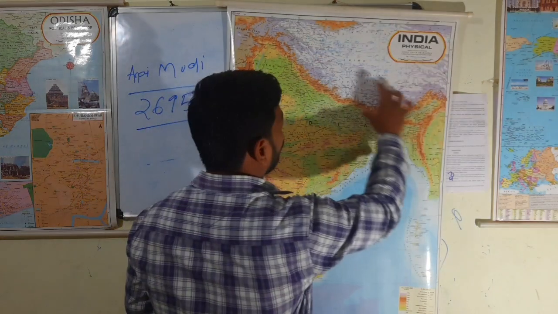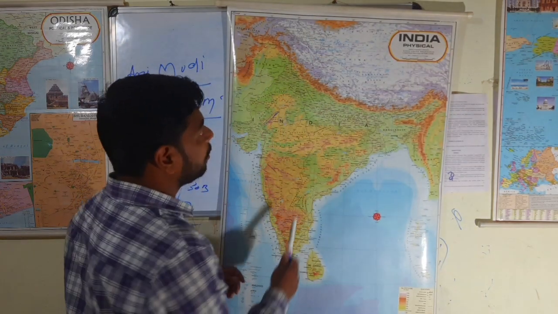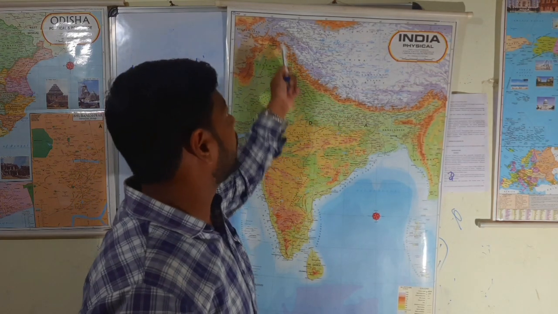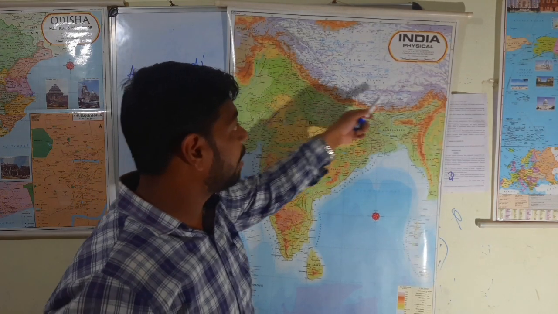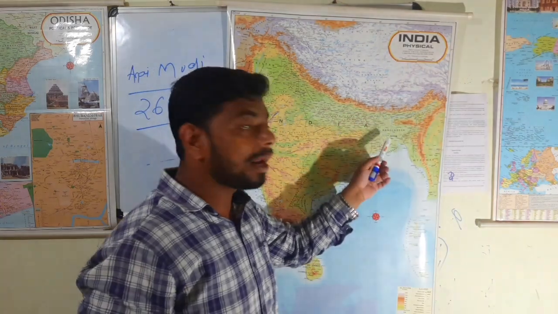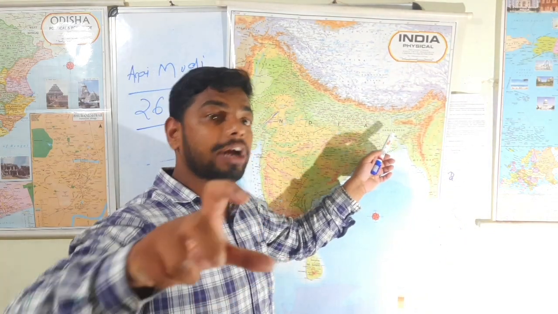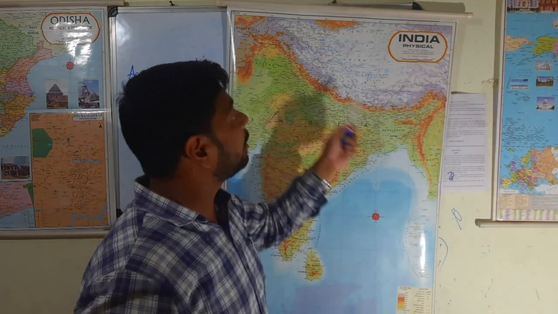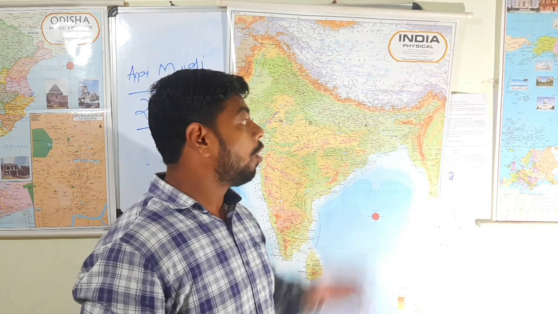It is located in the northernmost part of our country, and it also extends towards certain parts of Pakistan, Afghanistan, China, Nepal, Bhutan, Myanmar, Bangladesh, which means that it is strategically very important as it connects all the neighboring countries to us, or all the 7 international boundaries. So strategically that is very important.